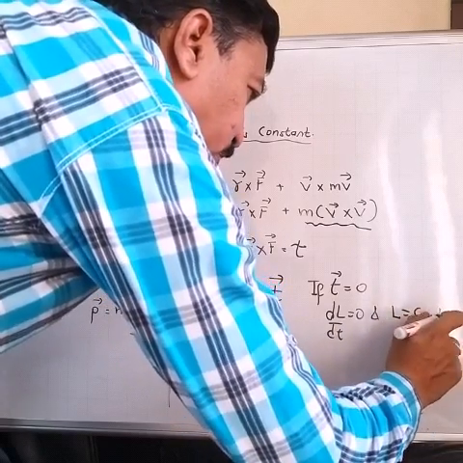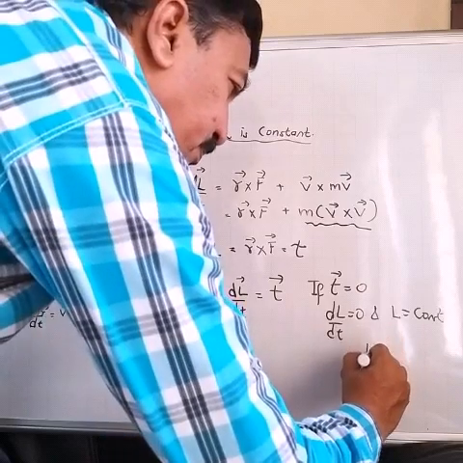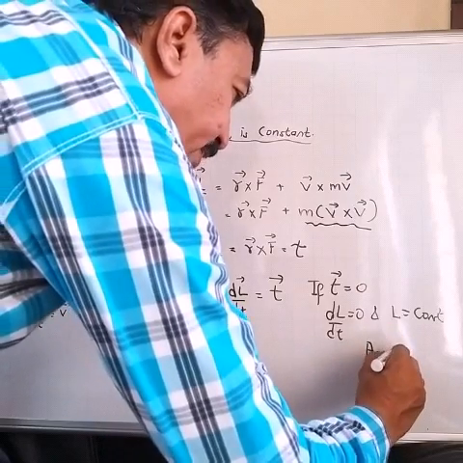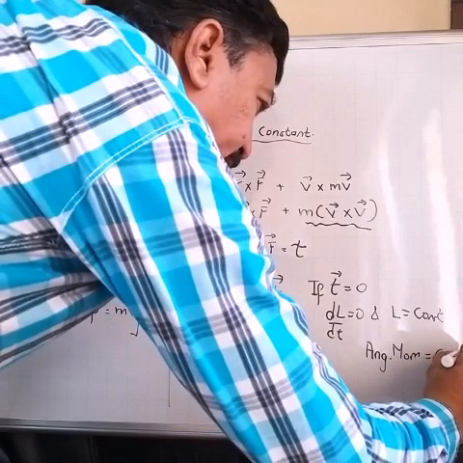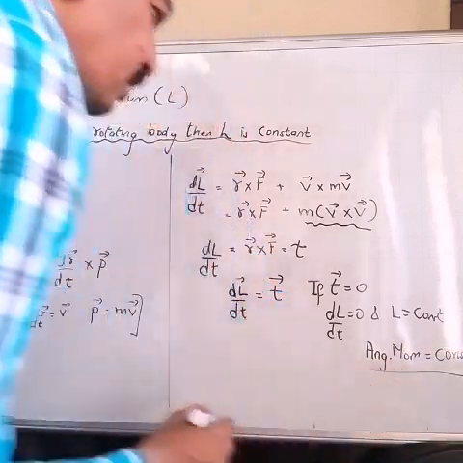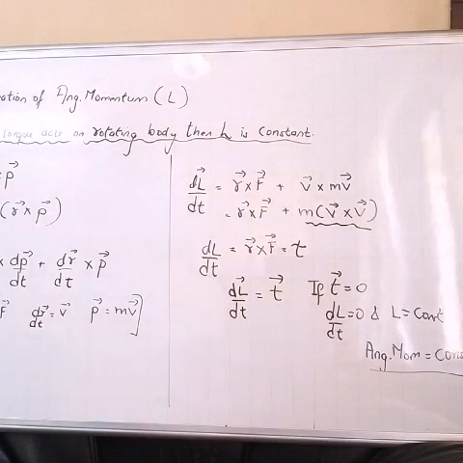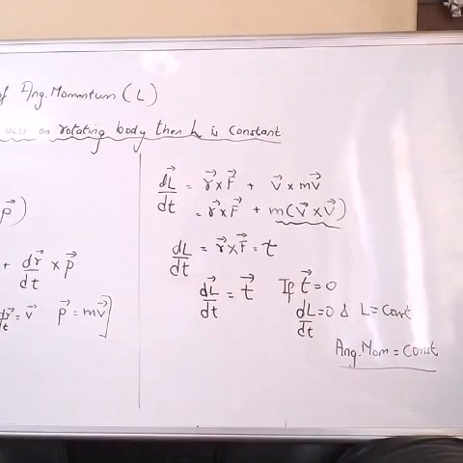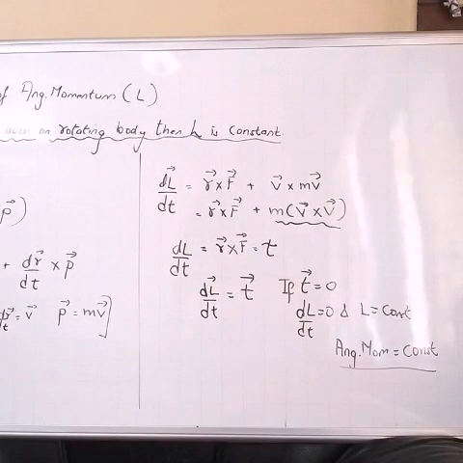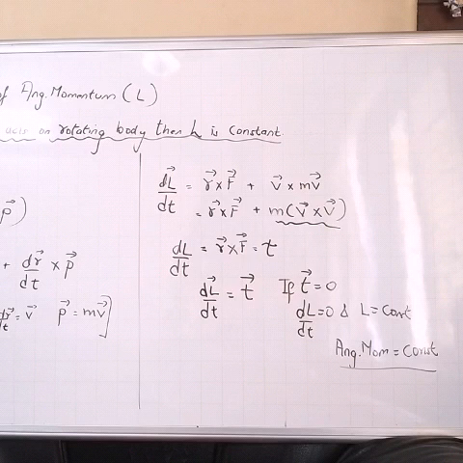L will be constant means what? The angular momentum will be conserved. Angular momentum will be conserved, or it will remain constant. So this is the expression which we derived. If the torque acting on a rotating body is 0, then the total angular momentum of the rotating body will be conserved.